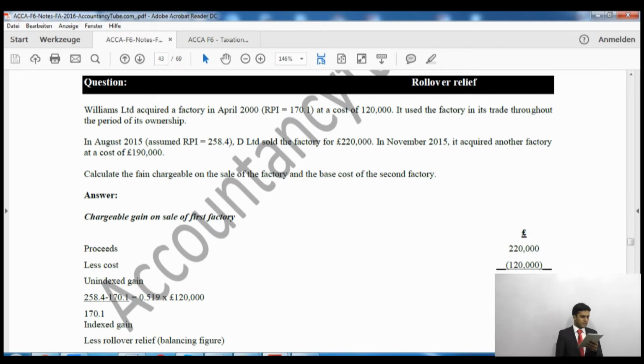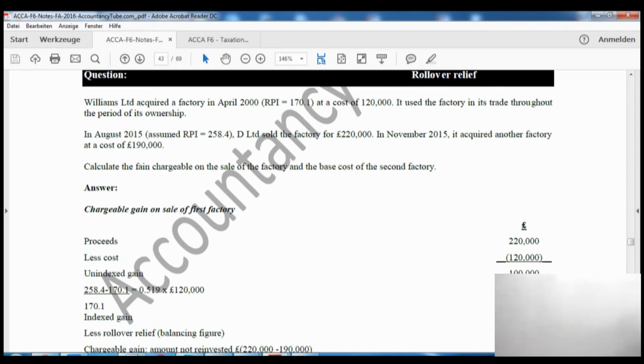In August 2015, when the RPI was 258.4, Williams Limited sold the factory for £220,000. It says D Limited, but it's the same company, Williams Limited. In November 2015, it acquired another factory at a cost of £190,000. Calculate the gain chargeable on sale of the factory and the base cost of the second factory.